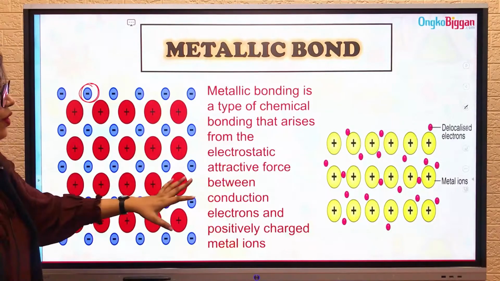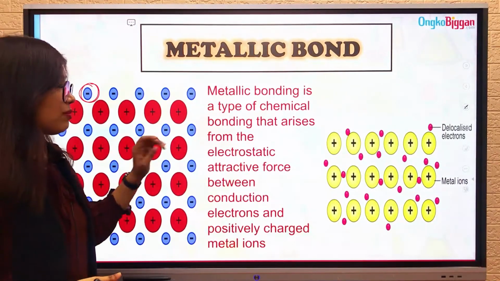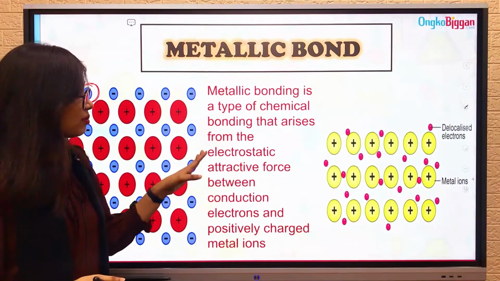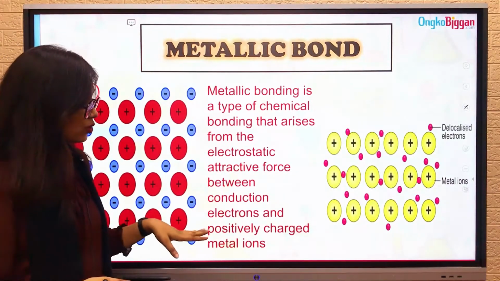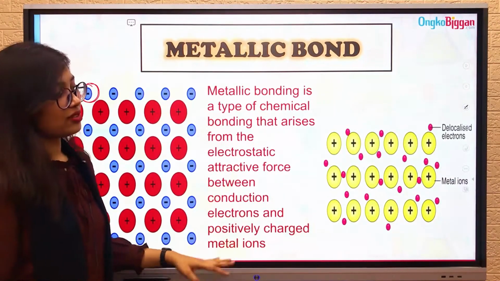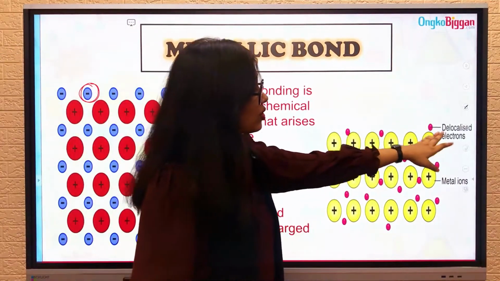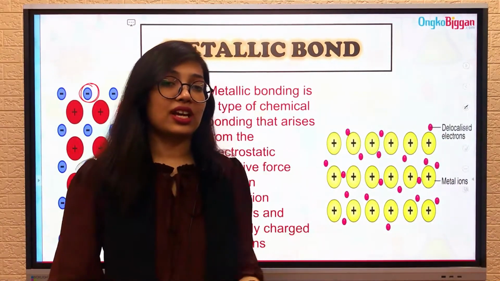Here we have a definition. Metallic bond is a type of chemical bonding that arises from the electrostatic attractive force between conduction electrons and positively charged metal ions. These are called conduction electrons. Also, these are called delocalized electrons.